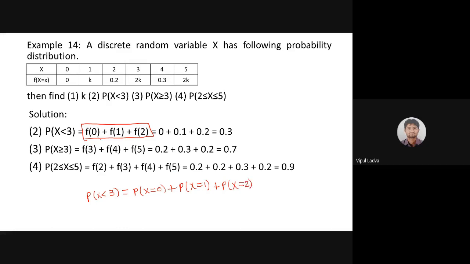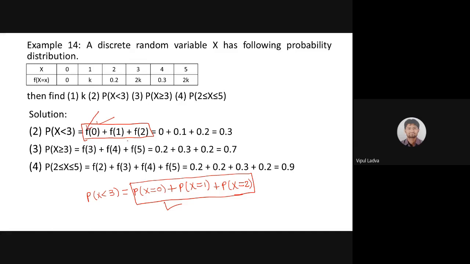Both these notations are the same. Take care: in some cases we use the notation with f, in others the notation with p, and both represent the probability. F is our probability function. Did you understand this?